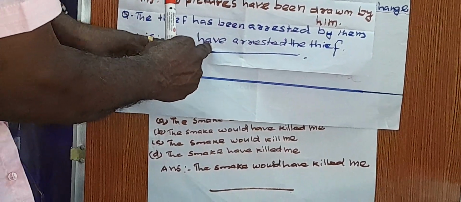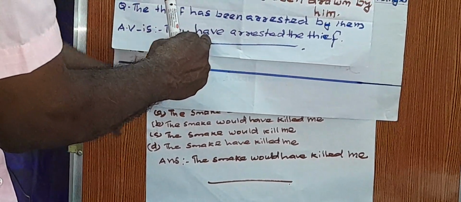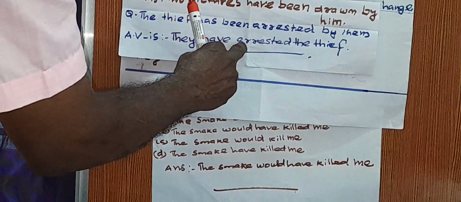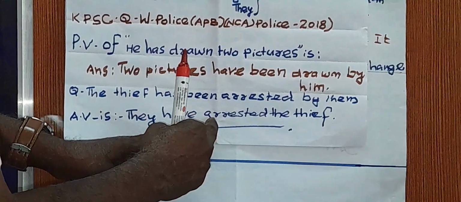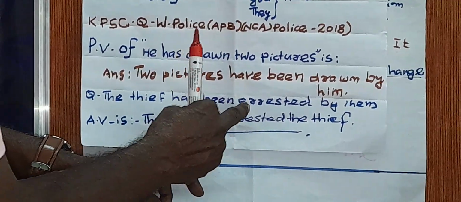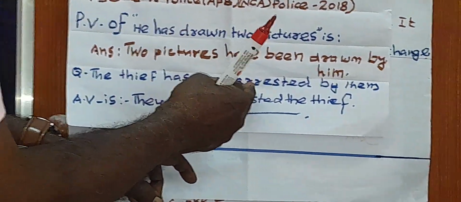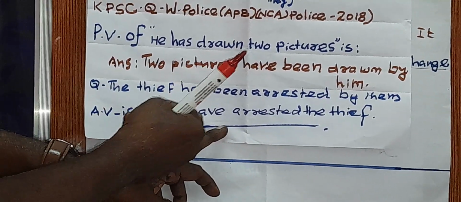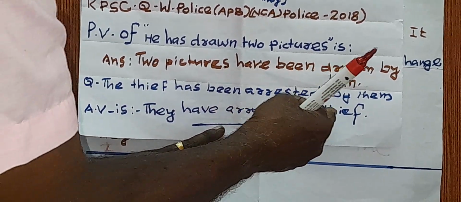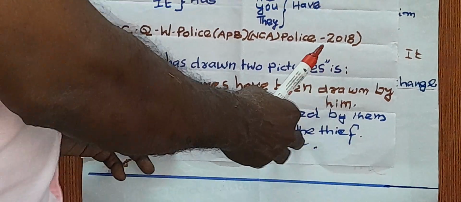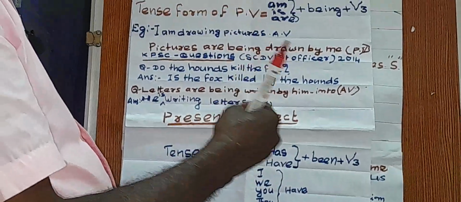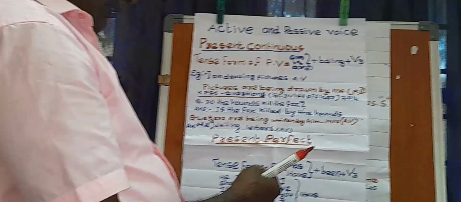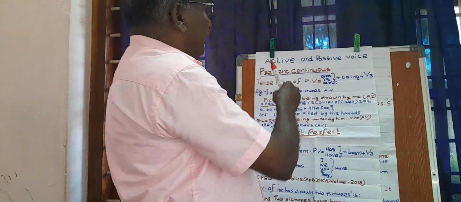Then have arrested. You have to write present perfect tense from the passive voice. So they have arrested the thief. That is the answer.